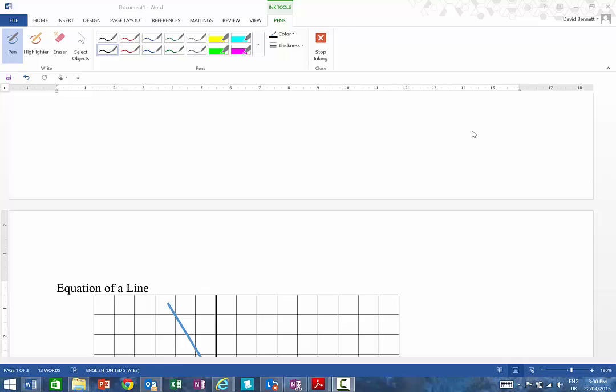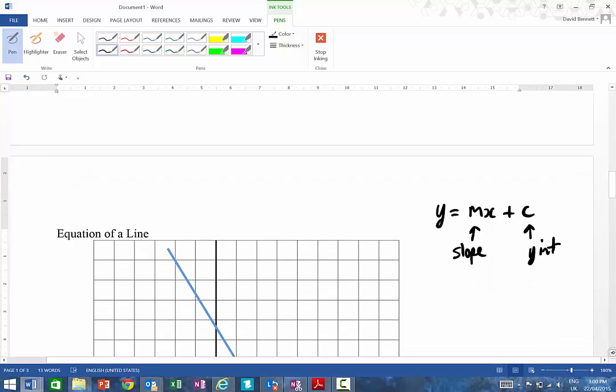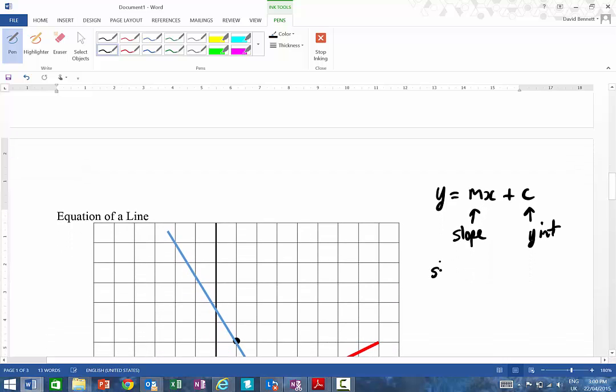Generally the equation of a line is in the form of y equals mx plus c. The m value is the slope of the line, and the c value is the y-intercept. Now, the slope of a line is equal to the rise over the run,